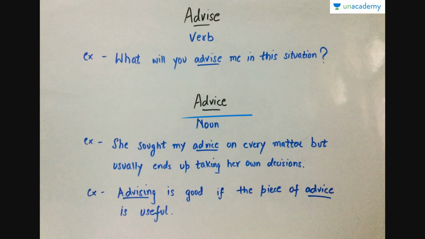It is very common to hear these words and to misinterpret them, or we misunderstand them and write them incorrectly. First one, advise. It's a verb. For example, what will you advise me in this situation? Always remember, advise is a verb, whereas advice is a noun. For example, she sought my advice on every matter but usually ends up taking her own decisions. Here we used advise as a verb and here we used advice as a noun.